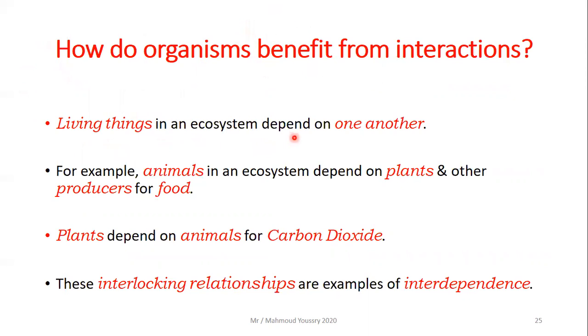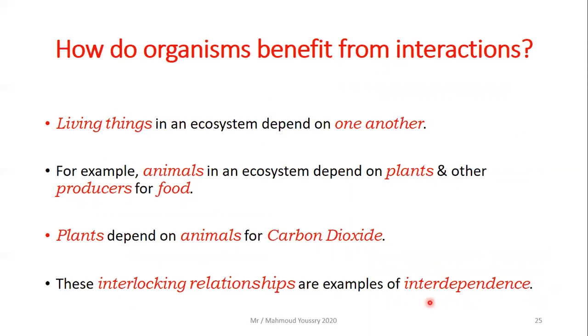Living things in an ecosystem depend on one another. Yes, for example, the animals in an ecosystem depend on the plants and other producers. For what? For food, for sure. Plants depend on animals for the carbon dioxide, which is used in the process of photosynthesis. These interlocking relationships are examples of